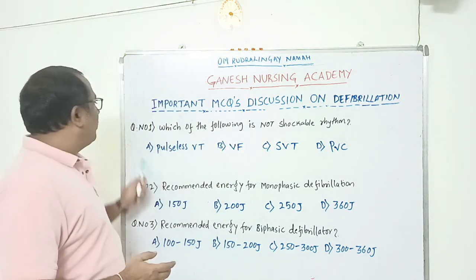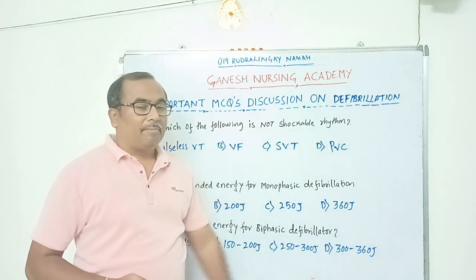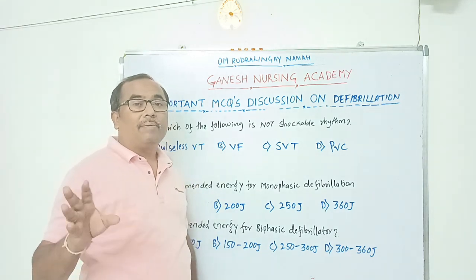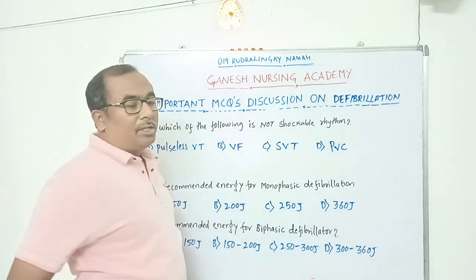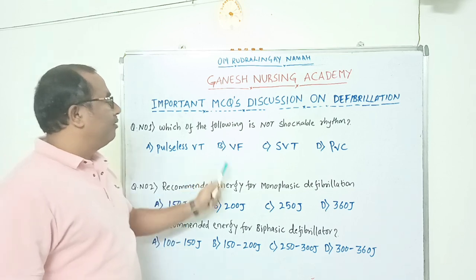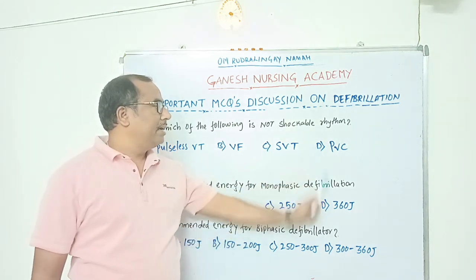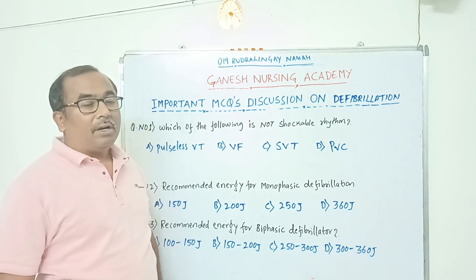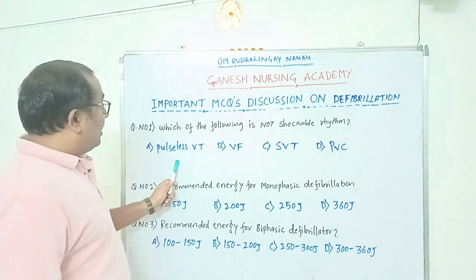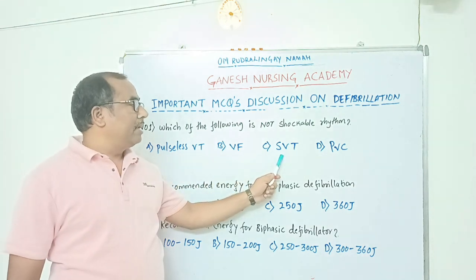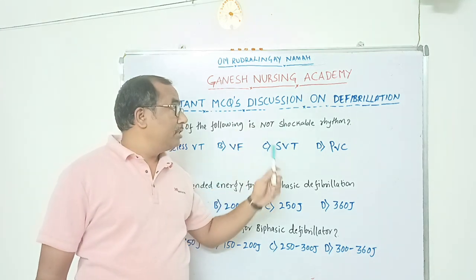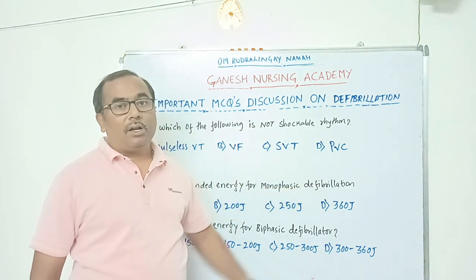Question number 1: which of the following is not a shockable rhythm? Means, for which rhythm is the shock not delivered? Option A is pulseless ventricular tachycardia. Option B, ventricular fibrillation. Option C, supraventricular tachycardia. Option D, premature ventricular contraction. Pulseless ventricular tachycardia, ventricular fibrillation, and supraventricular tachycardia are all shockable rhythms. The non-shockable rhythm, in which the shock is not given, is premature ventricular contraction.